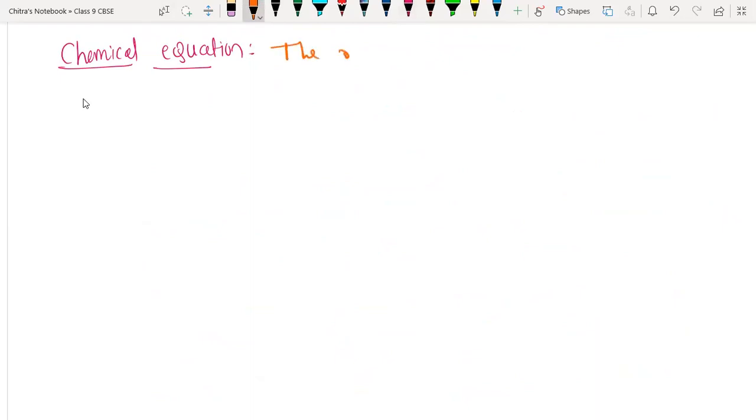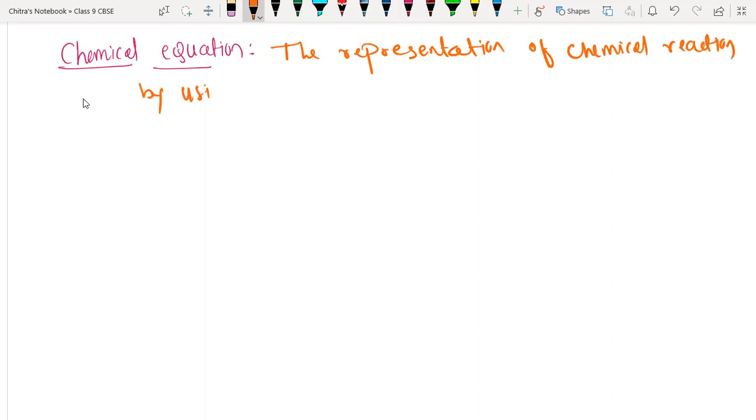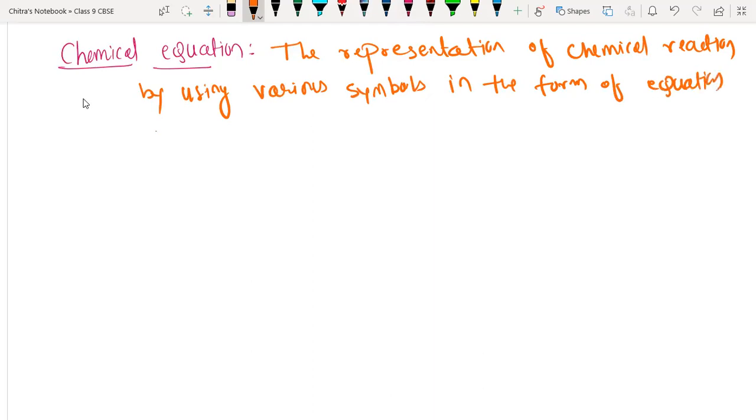The representation of a chemical reaction by using various symbols in the form of an equation is called a chemical equation.